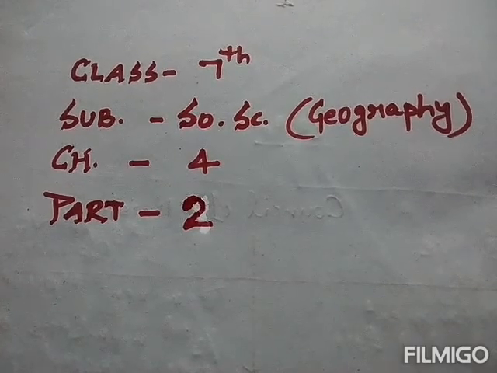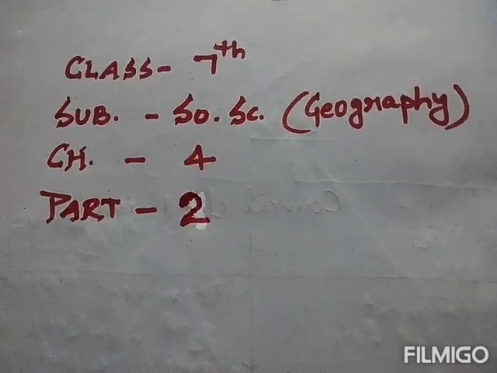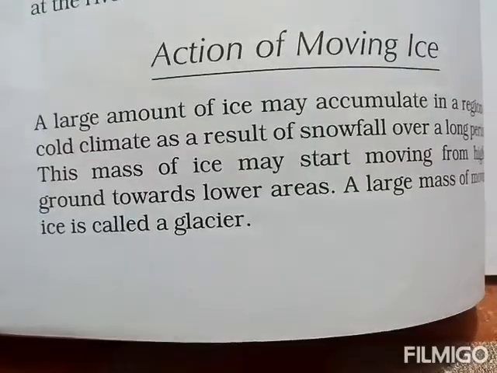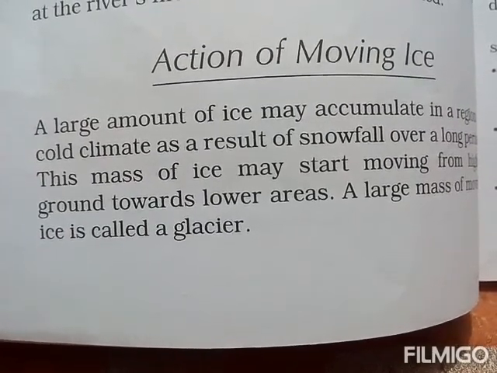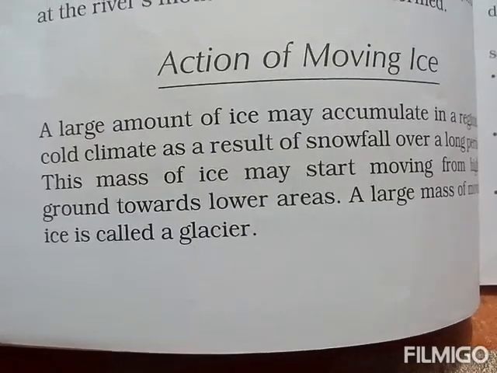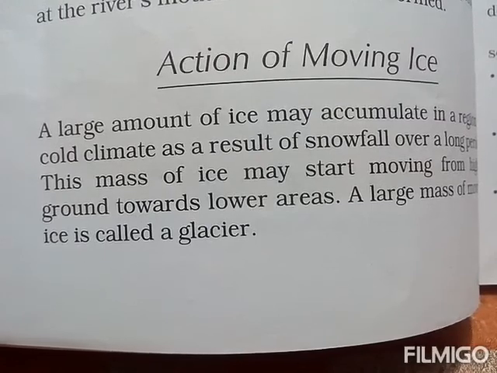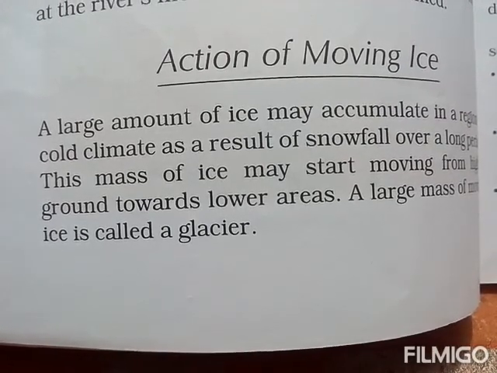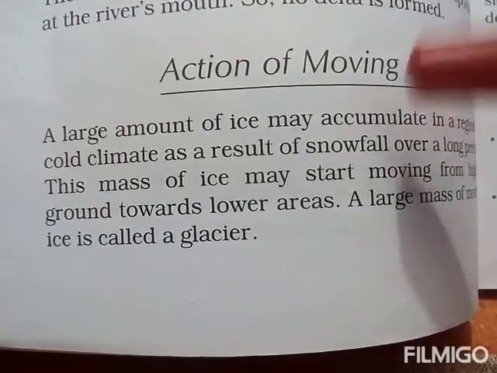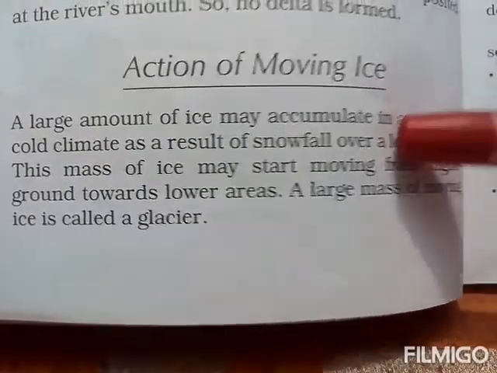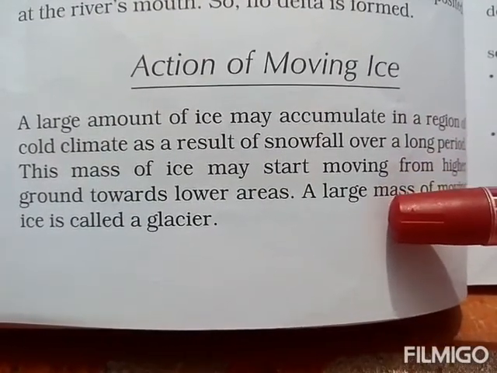Students, this is class 7th, subject social science, geography, chapter 4 and part 2. Students, in this chapter, we will read about agents, factors that change the landforms. In the first part, I taught you action of running water. Now, action of moving ice. How moving ice is responsible to change the landforms.